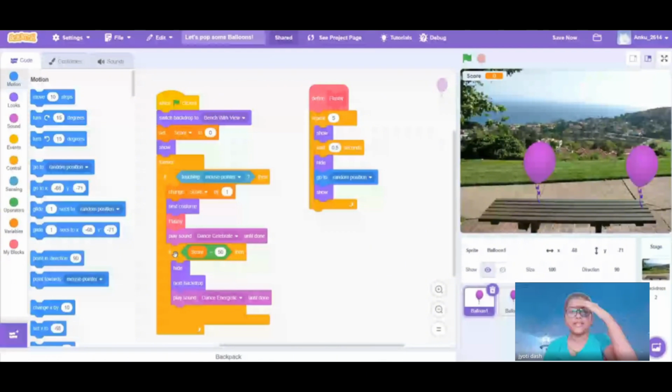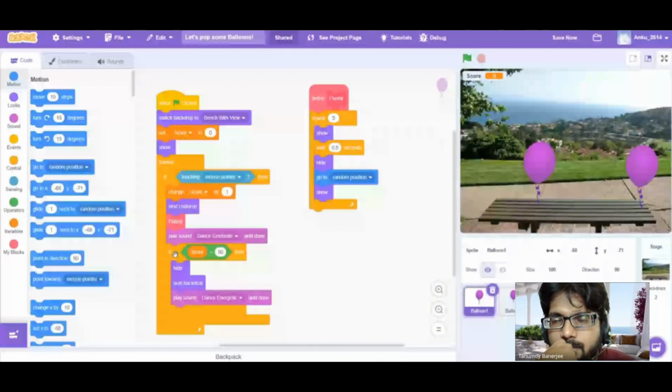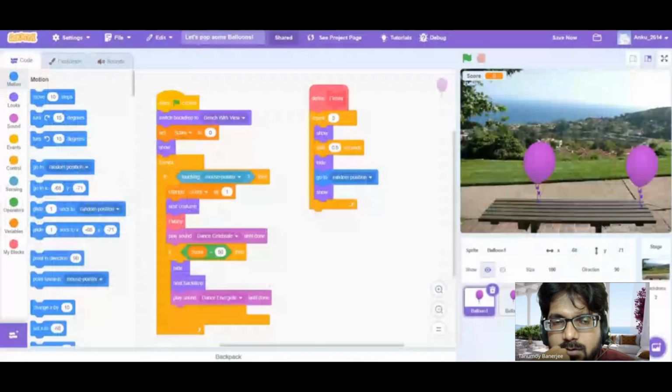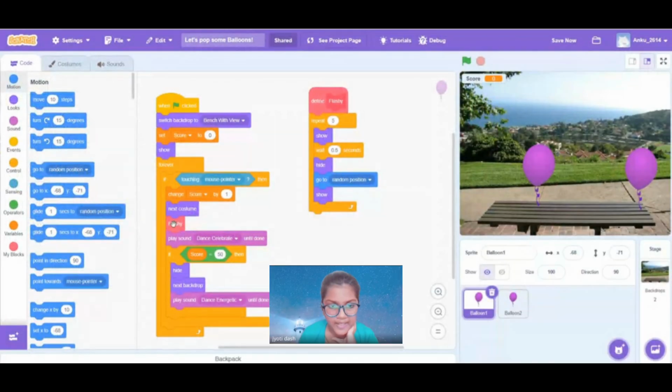This is the definition of flashy. It will be doing this, and then it will play the sound dance celebrate until done. Sir, your voice was disrupted in between, can you say it again? Yes. So it will be doing that flashy thing here, and it will play the sound dance celebrate until done.